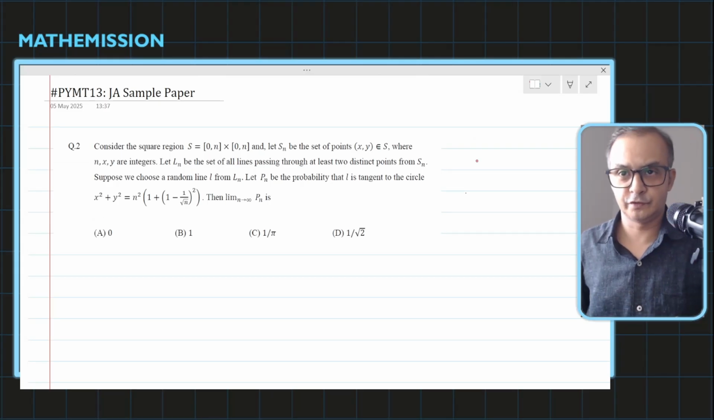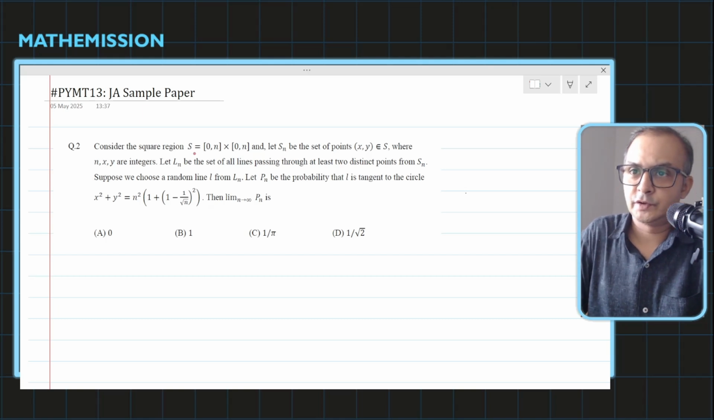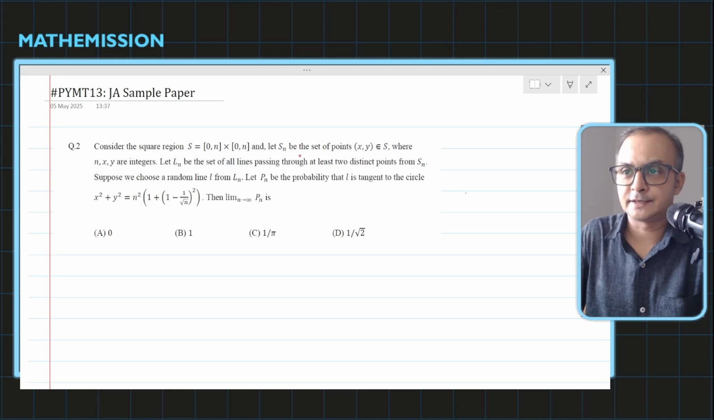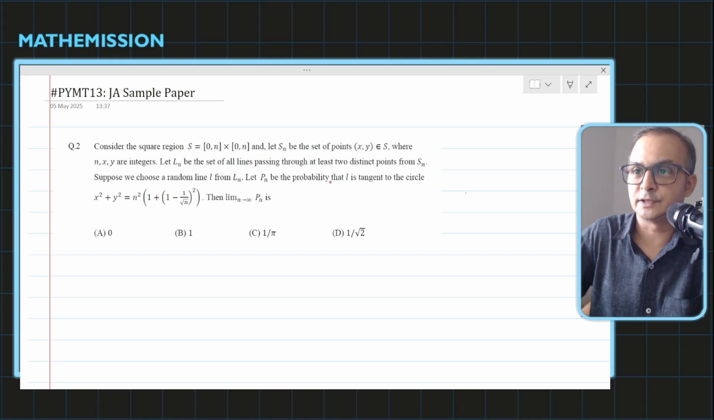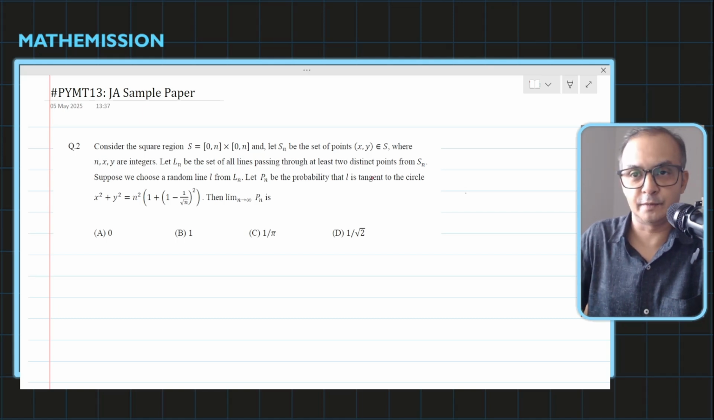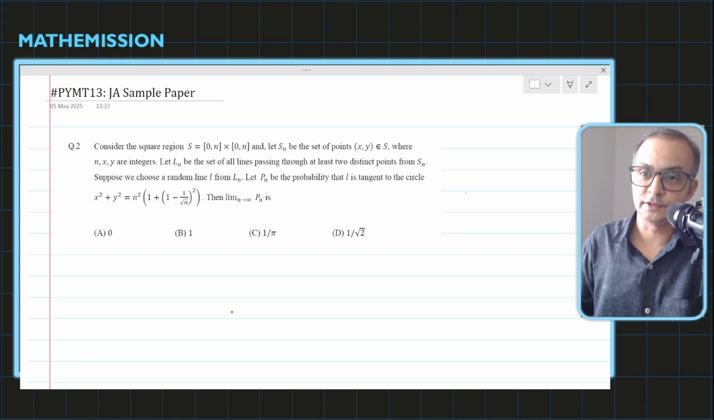Alright, so this is the question we have. The question says that there's a region S, which is the grid n by n, and Sn is the set of points (x, y) belonging to S, where x, y, and n are integers. And let Ln be the set of all lines passing through at least two distinct points from Sn. Suppose we choose a random line L from Ln, and let Pn be the probability that L is a tangent to the circle.